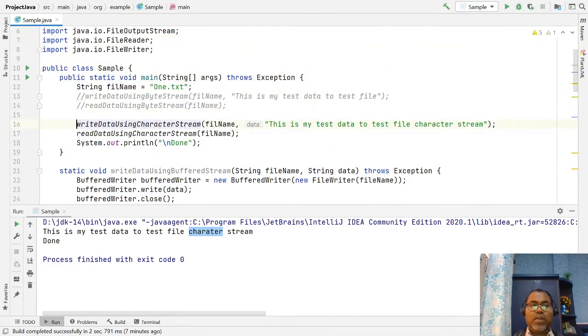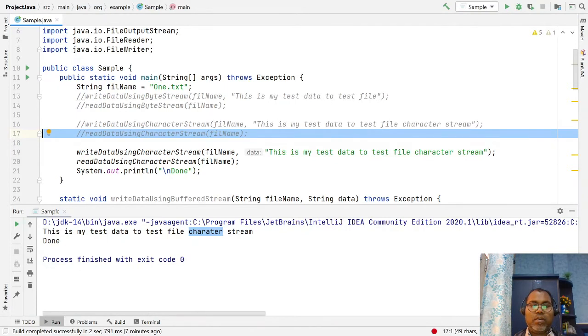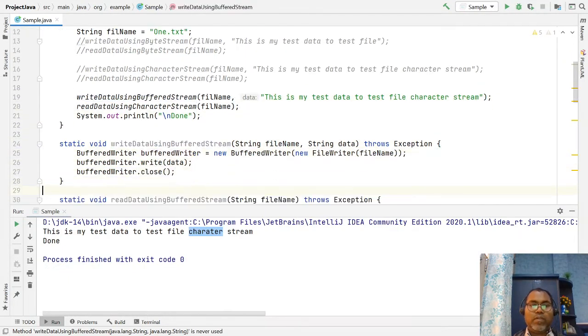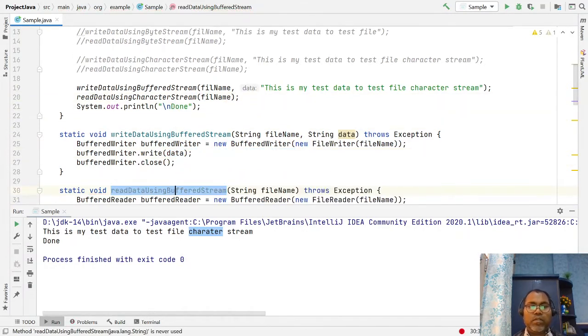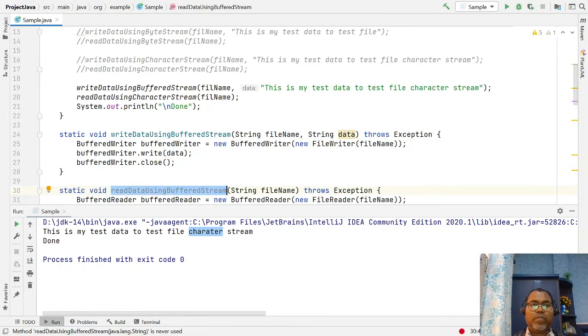And let's write the same example. Just comment out here. Here I am going to use a buffered writer and a buffered reader.